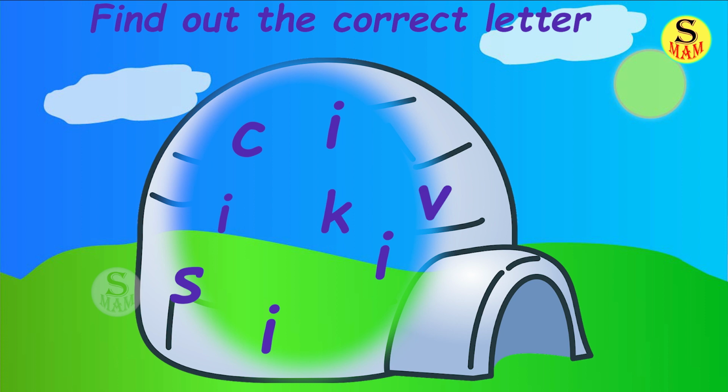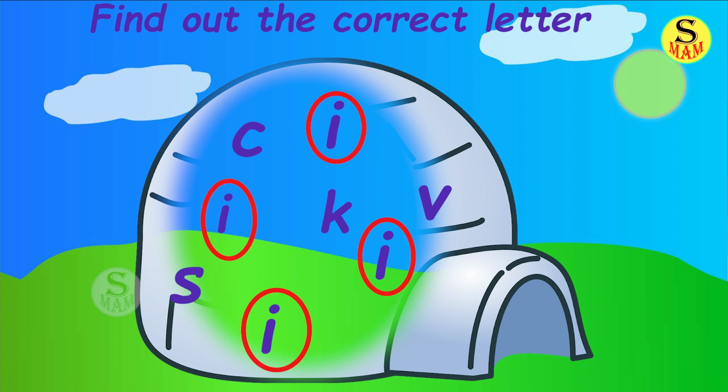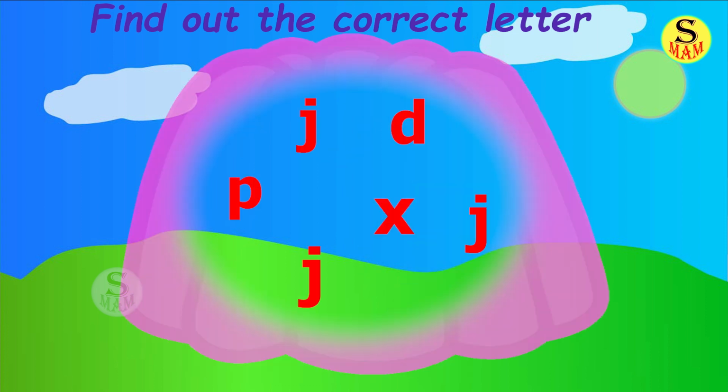Find out the correct letter. Listen to the sound and find out the letter. I will circle the letter for you, okay? E. Sound E. Did you find the letter? Yes, let's circle it. Next letter.